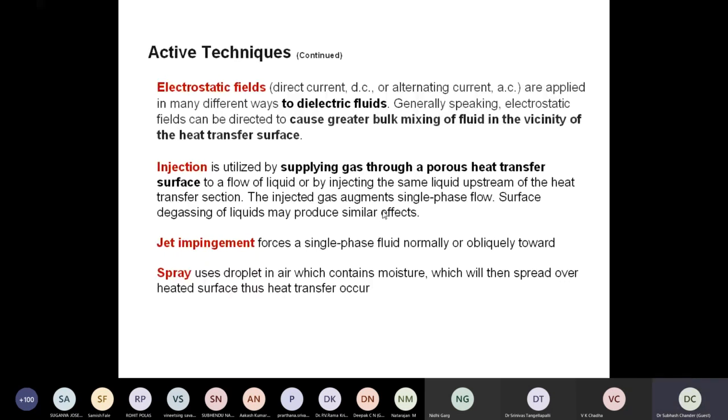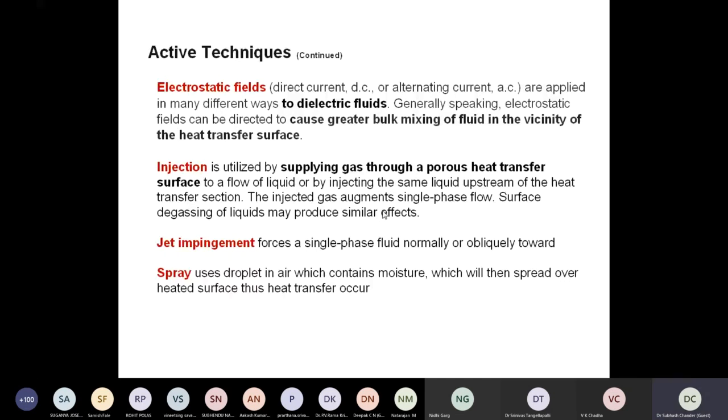Injection is utilized by supplying gas into the porous heat transfer surface. So we can provide some gas from the surface to the liquid side, and we can create some disturbances in the flow, continuous or a surface feeding. Respiration can lead to some more heat transfer from the surface to the fluid, right?